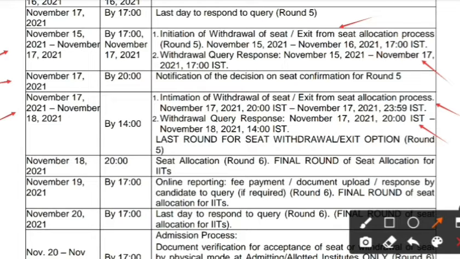So guys, please note that on round 5 you can exit from the seat allotment process, but you cannot exit from the seat allotment process at the last round, that is the 6th round. If you want, you can get out of the seat allotment process only up to the 5th round. It is not permitted at the 6th round. So they have given here the last round for seat withdrawal and exit option.